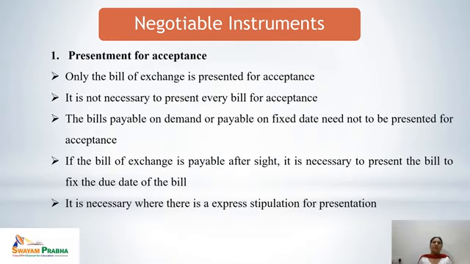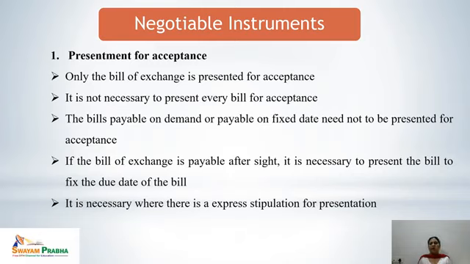First one is presentment for acceptance. Only the bill of exchange is presented for acceptance. No promissory note, no check is presented for acceptance. This is possible only in case of bill of exchange. And it is also not necessary to present every bill for acceptance.